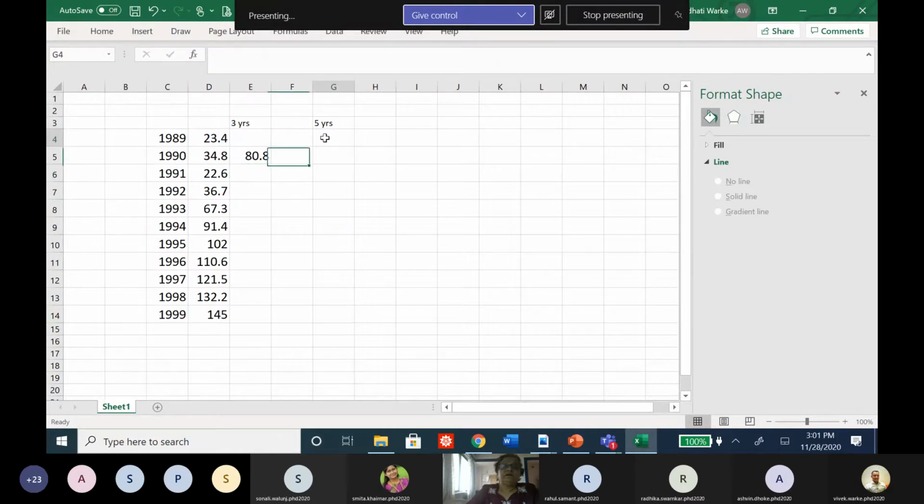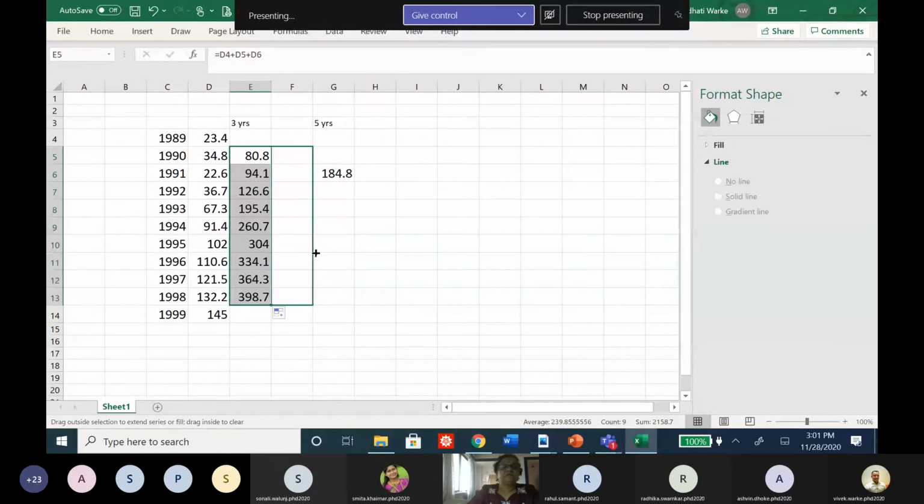Now for 5 years, I need to leave two up and then I can write it in the third one. So what is this sum? This sum is this cell plus the second cell plus the third cell plus the fourth cell and plus the fifth cell. Okay, this is that sum. I'm calculating the sum first and I just need to pull it down to this. I get this sum of 3 values, meaning a total for the 3 years moving average.